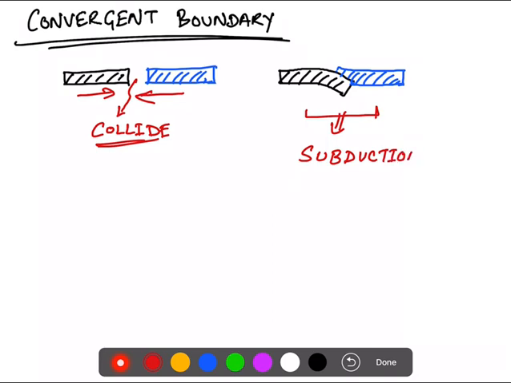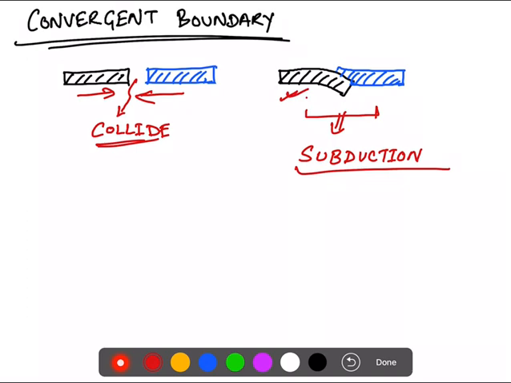So what is subduction? When one plate slides beneath the other plate, this process is called subduction. So in a convergent boundary, subduction can be observed very often. You can observe subduction. It is bound to happen.